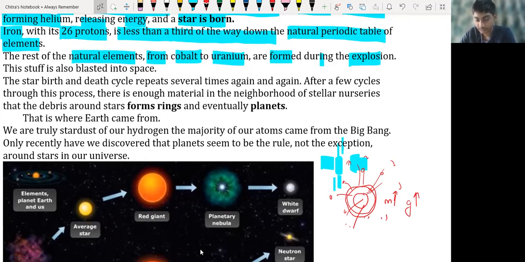Their gravitational force becomes so high that the mass object starts attracting the surface particles toward its center.